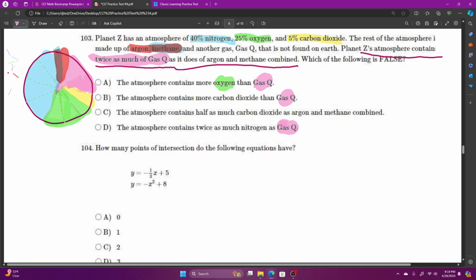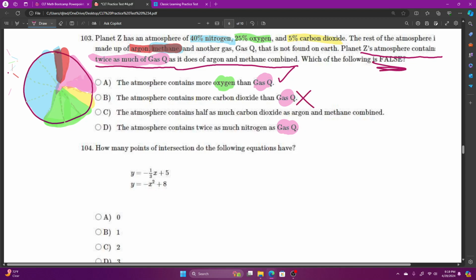There's 25% oxygen and 20% gas Q, so that is true. The atmosphere contains more carbon dioxide than gas Q. Well, carbon dioxide was only 5%, and gas Q is 20%. That's false.